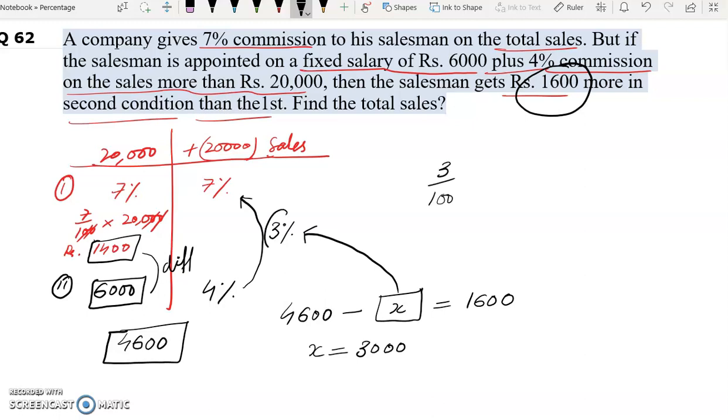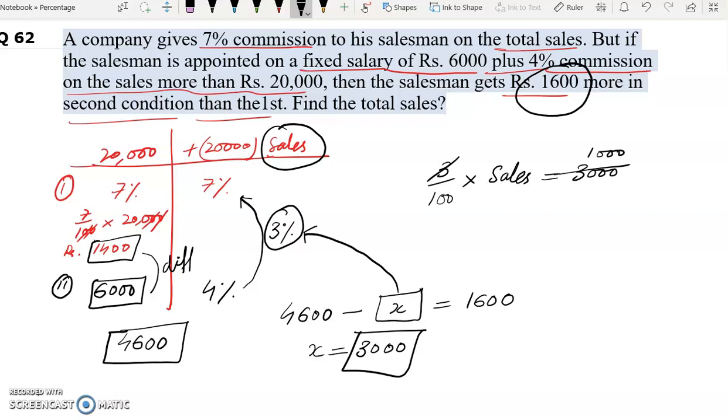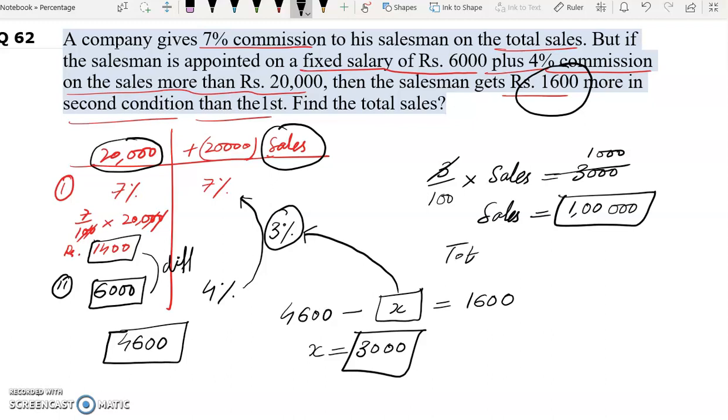Now we can say 3% of the sales, which is more than 20,000, will give us this value, which is 3,000. So sales will be how much? 1 lakh. So now this is 1 lakh, and this is 20,000.